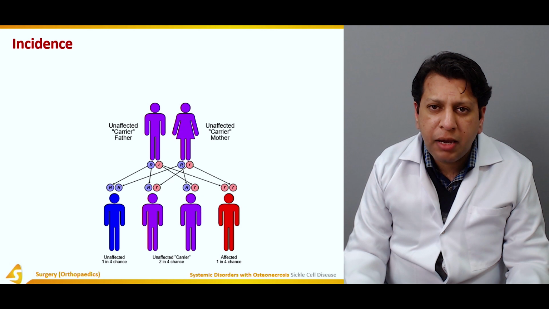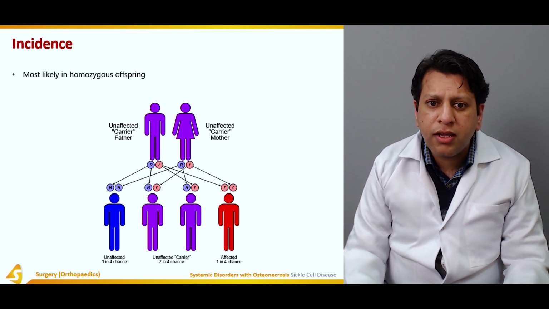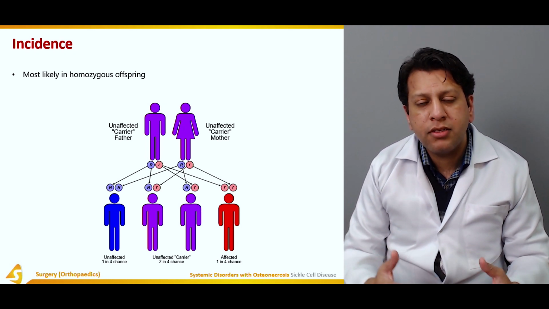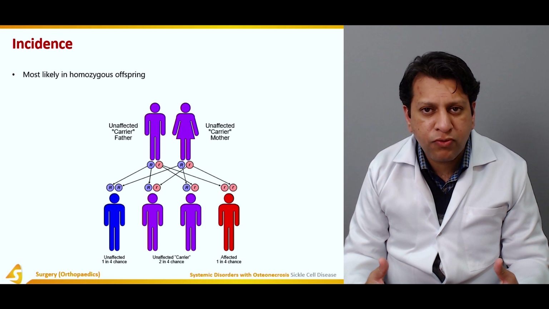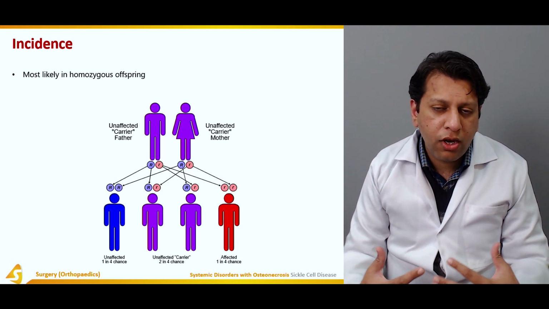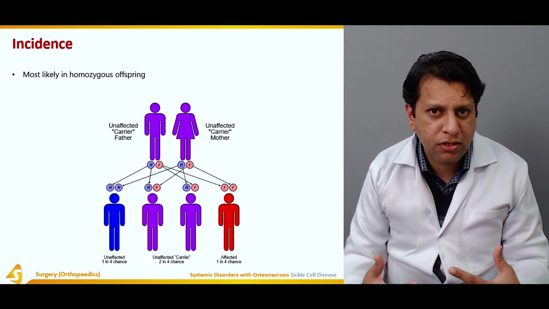So what actually happens? What's the problem with sickle cell disease? It is most likely a homozygous offspring. What happens is, if there are two alleles for that gene, there's a dominant allele and there's a recessive allele. Only the child who contains the two recessive alleles would get affected.